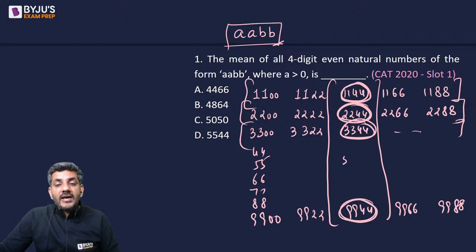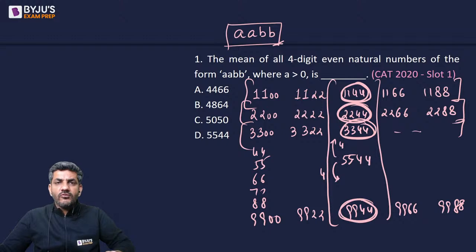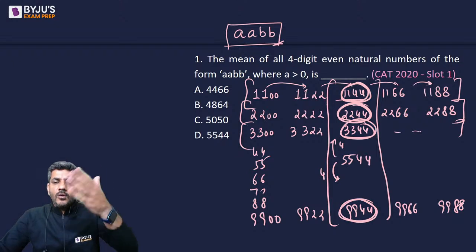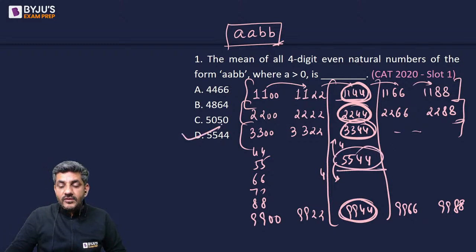तो इनका मीन क्या बनेगा? इनका मीन बनेगा 5544, because there are four numbers below it and there are four numbers above it. और मैं सीधा मीन इसलिए कह पा रहा हूं because they differ by the same, they are consecutive हो गए हैं. ये देखिए ना, एक तरह से 22 का डिफरेंस था सब में, तो मिडल नंबर हो गया, एपी सीरीज में हो गया ना. When the numbers are in AP series, the middle number straight away becomes the mean. So therefore, by that logic, I can say 5544 is the answer.